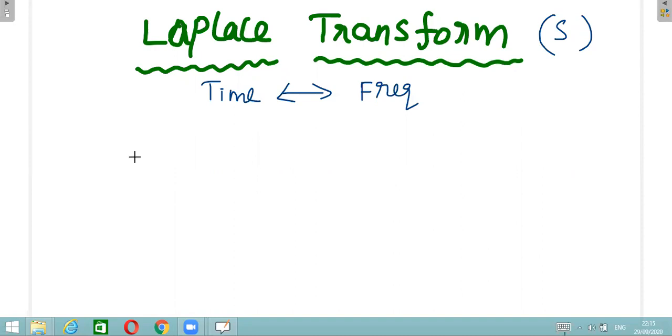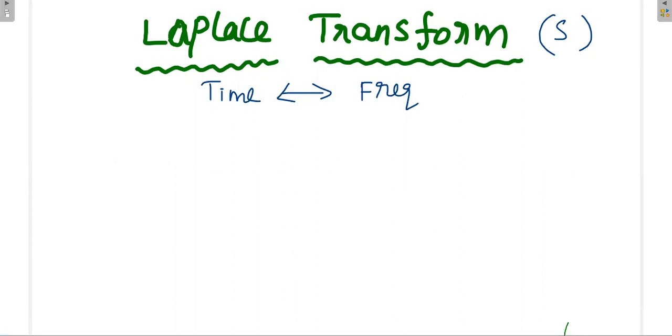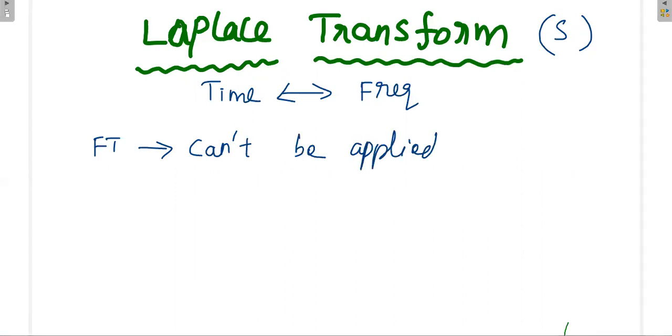In general, the Fourier transform is applicable only for stable signals. That means if the signal is unstable, we cannot take the Fourier transform. So what is the Fourier transform? The Fourier transform is applicable only for stable signals. It cannot be applied to unstable signals.